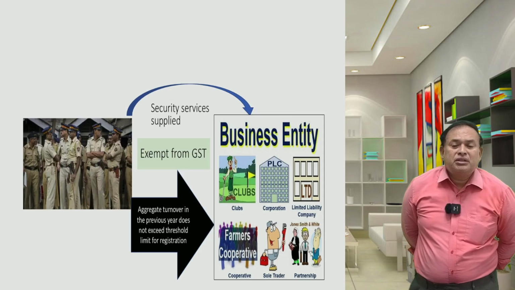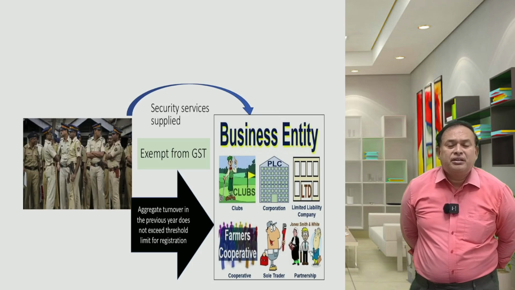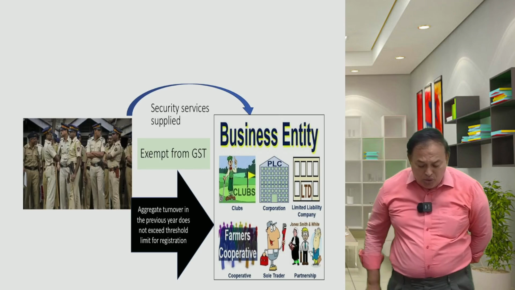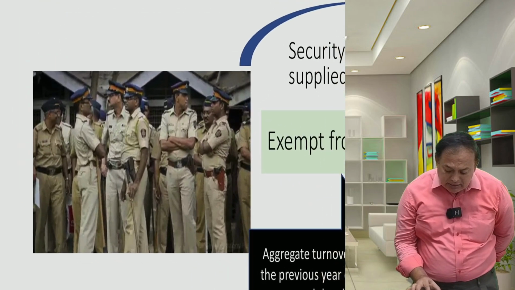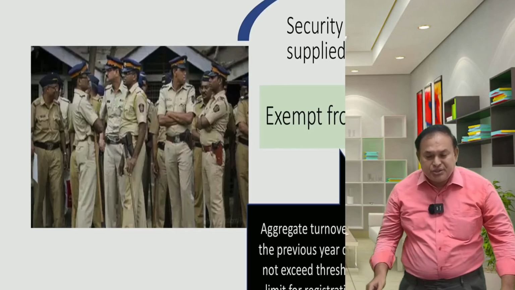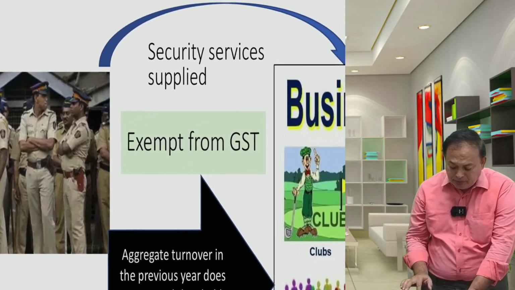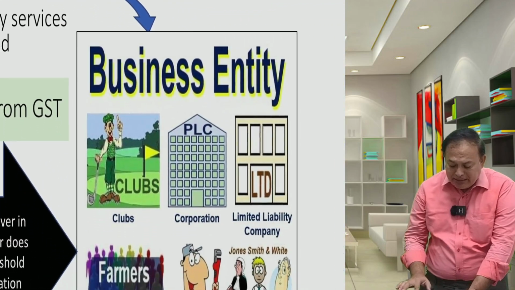If exempted, then it is not a forward charge, not a reverse charge. Look here, police, state police, providing security services to whom? To a business entity.